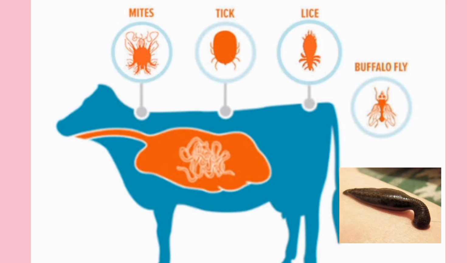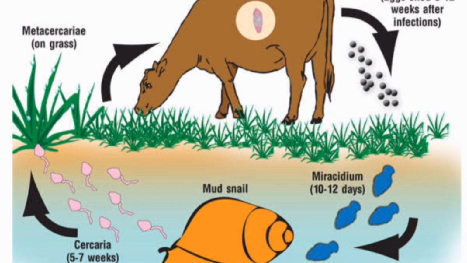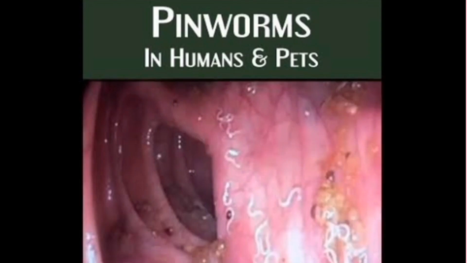The next group of heterotrophs are parasites. They get nourishment from the host without killing them. For example, there are so many parasites on a cattle's body, like mites, ticks, lice, flies, leech, etc. All these are external parasites. There are internal parasites also, like liver flukes or pinworms.